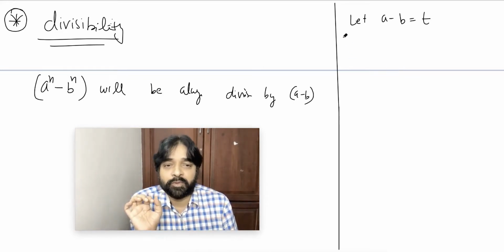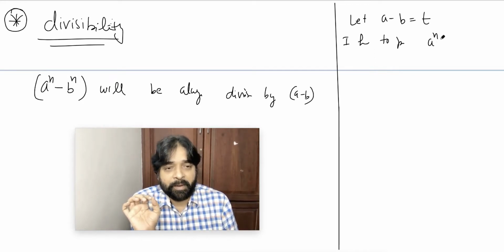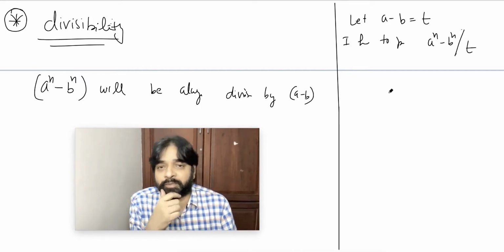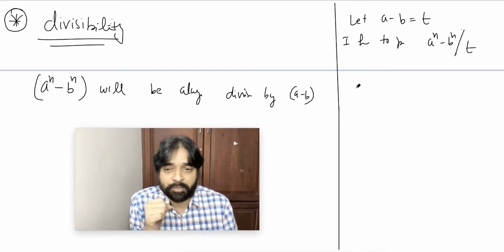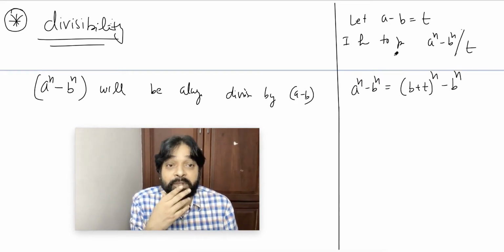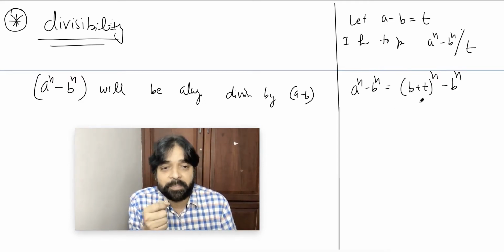I have to prove that a power n minus b power n is divisible by t. This is what we have to prove. Yes or no? Watch it. a minus b equals t, I assume. So a power n minus b power n, I can write as (b plus t) power n minus b power n. Because from here a value we can write as b plus t.